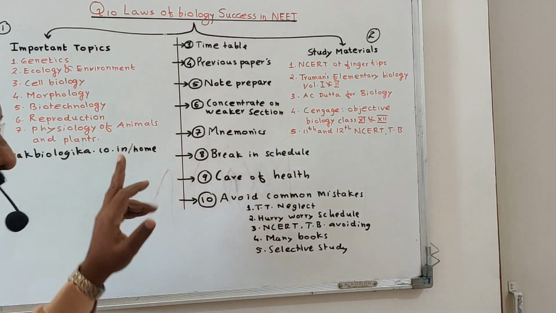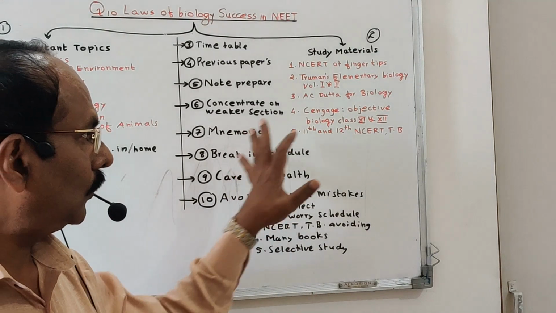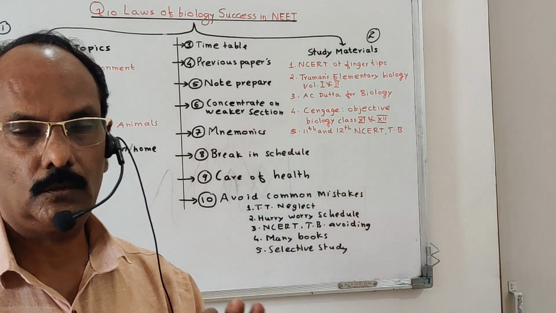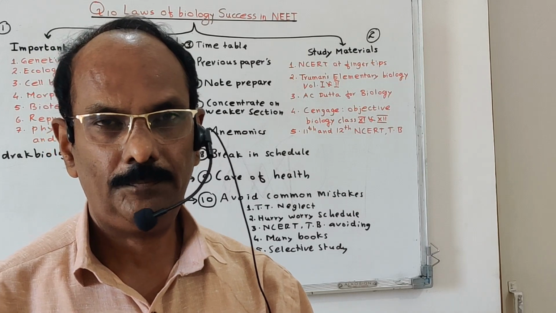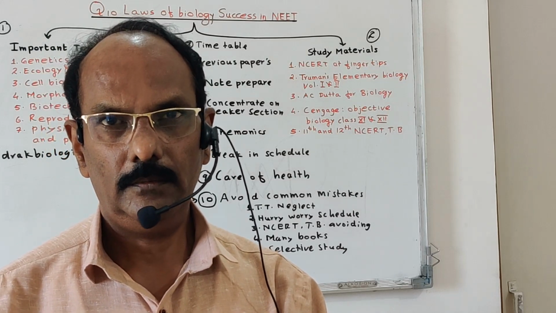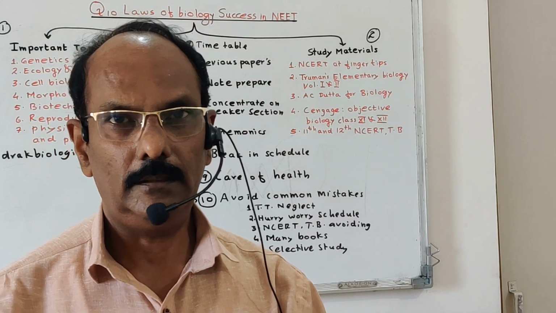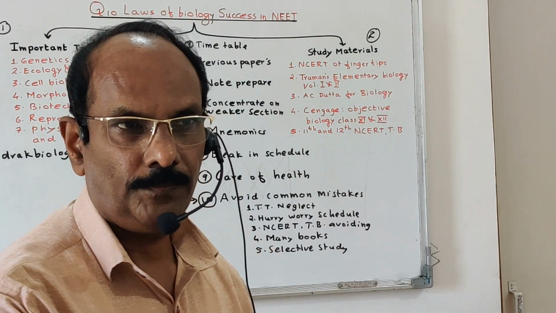Go to this website. I think if you follow this Q10 law, you must score at least 3. Not 360, I am not guaranteeing 360, but at least 310, 330, 340, like that you must score by following this law.